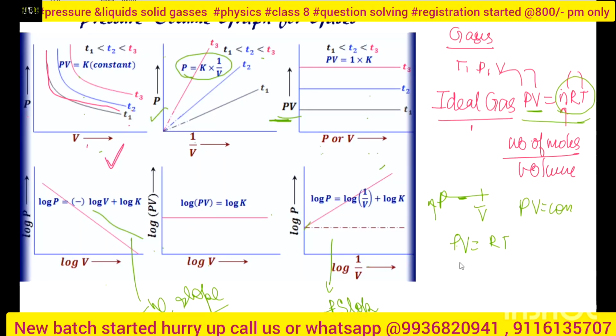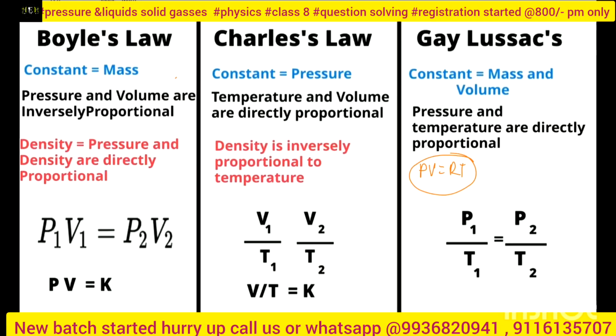That's why, at the very first, I told you this equation. Now see the laws. You have to remember the laws better, then only you can solve the question. See what Boyle's law is: the mass is constant. Boyle's law says the mass is constant, so PV is equal to a constant quantity.